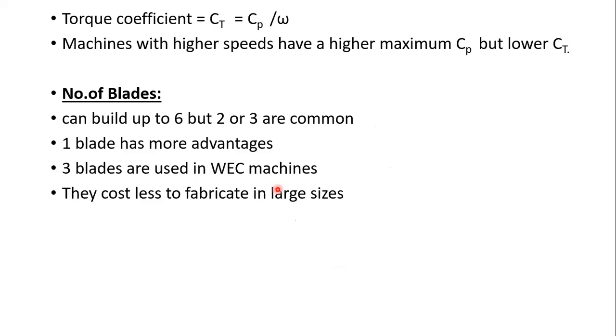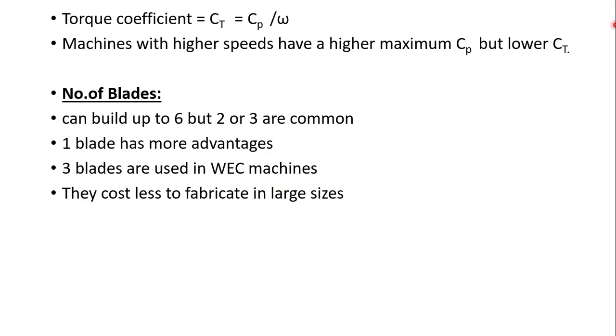Okay, so the machines which are having high speeds have slightly higher maximum Cp. But if they have higher Cp, they have lower Ct. Okay, so this is particular for starting. We can observe this point at starting.